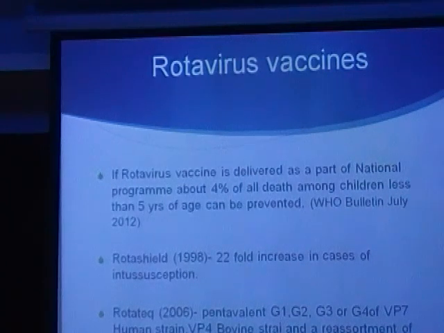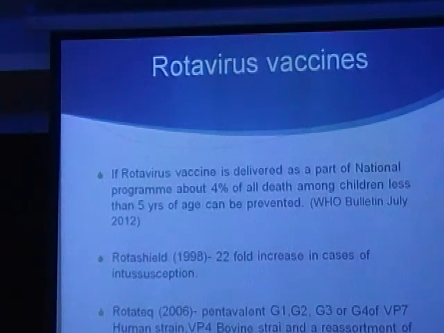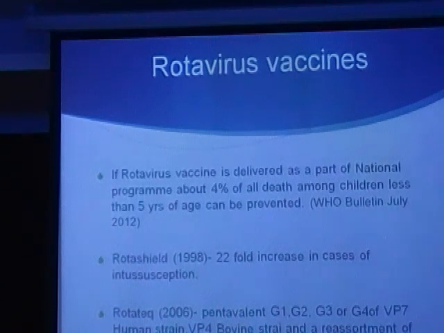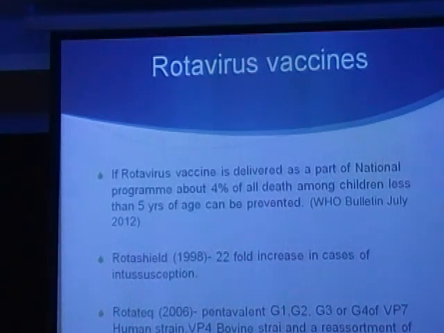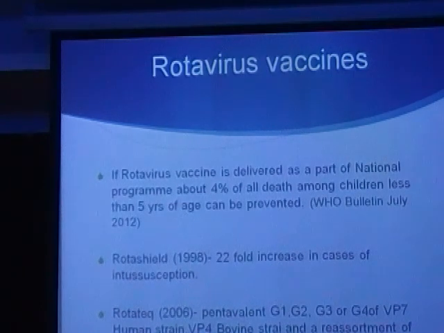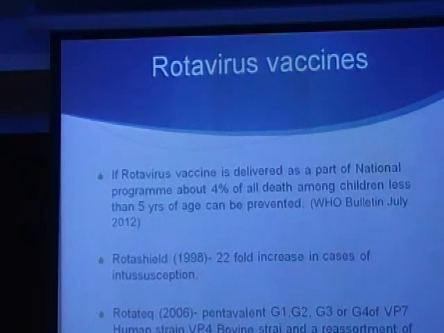The FDA took a while to approve it. The pentavalent vaccine contains the G1, G2, G3 or G4 of the VP7 of the human strain and the VP4 of the bovine strain. There's a reassortment, so it's quite fancy, but it's covering quite a lot of area there. And this is a schedule of 3 doses.